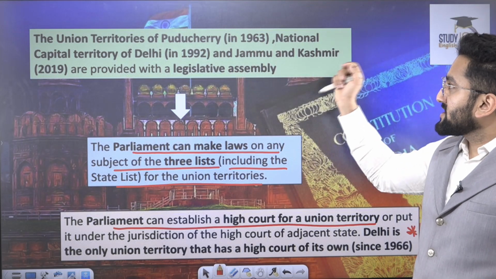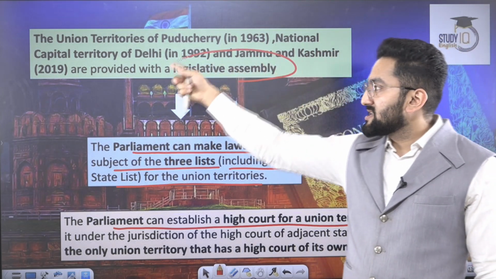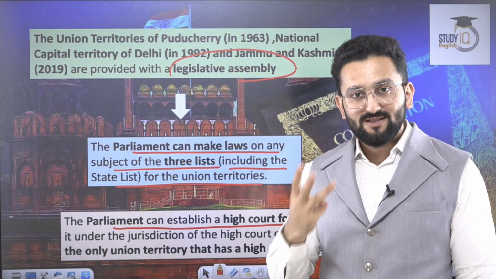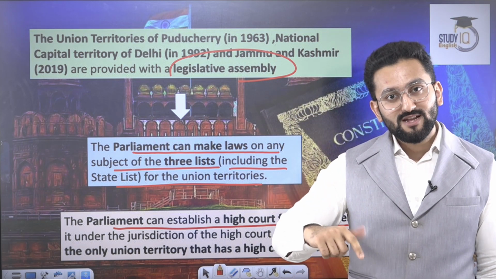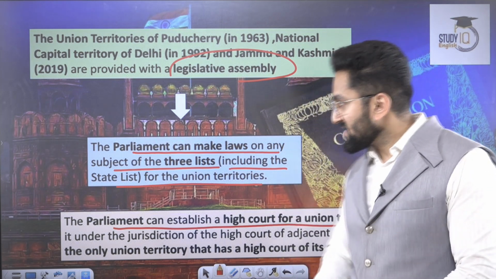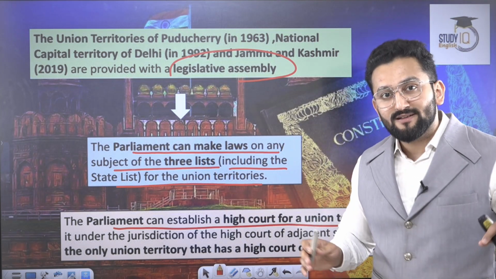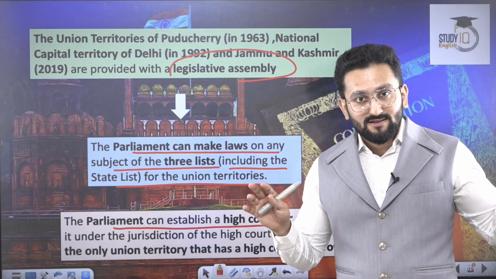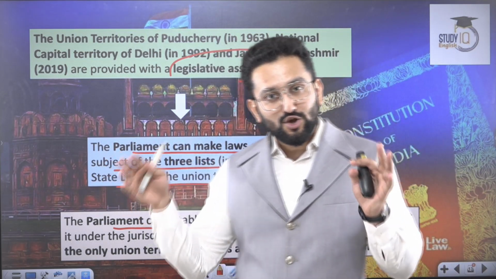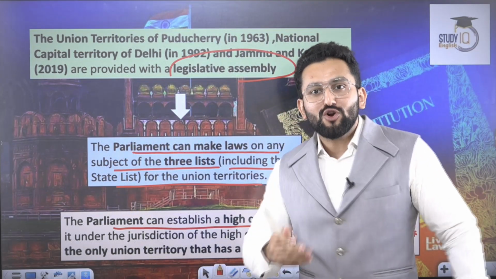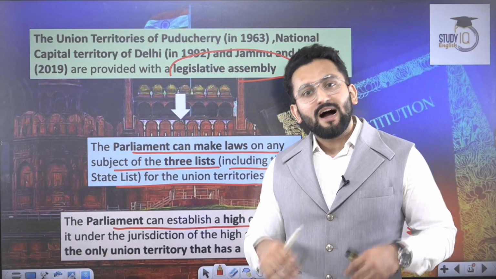The union territories of Puducherry, the National Capital Territory of Delhi, and Jammu and Kashmir are provided with legislative assemblies. So you have 3 UTs which have legislative assemblies: Delhi, Puducherry, and now J&K. The parliament can make law on any subject pertaining to UTs, whether it is union, state, or concurrent. UTs may have a legislative assembly, but you cannot say that for all the subjects mentioned in the state list, I have the power.